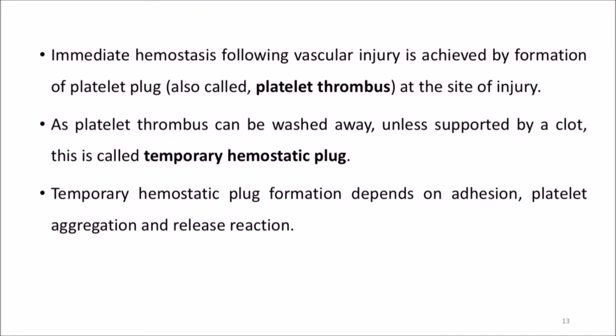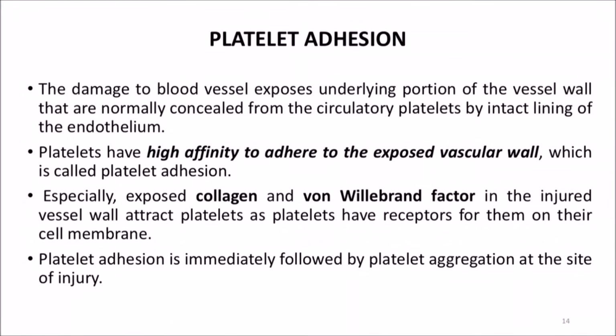Immediate hemostasis following vascular injury is achieved by formation of a platelet plug. It is also called a platelet thrombus. So the platelet thrombus is formed at the site of injury when there is a vascular injury, as a platelet thrombus can be washed away unless supported by a clot. This is called the temporary hemostatic plug. Temporary hemostatic plug formation depends on adhesion, platelet aggregation and release reaction. So coming one by one, what is platelet adhesion?